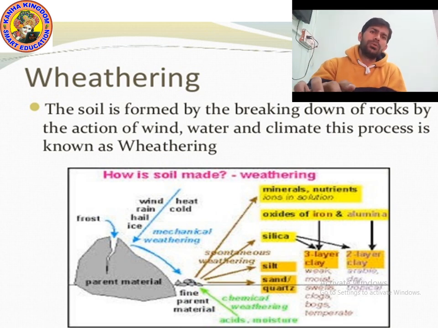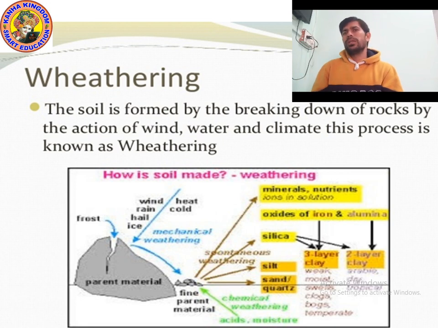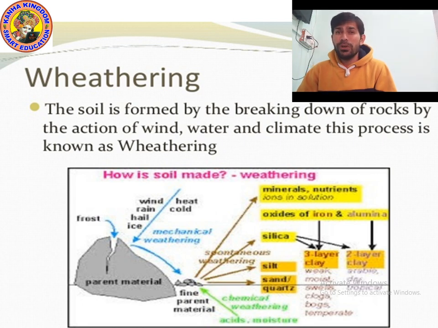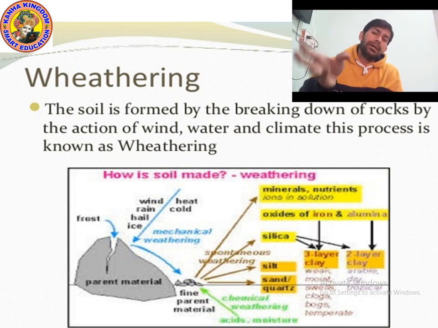Okay, I hope you understood about the horizon. And if we talk about the parts of soil, you know what soil is. The mixture of rock particles and humus is called soil. So soil contains many things. Soil is a mixture of many things, like sand, clay, humus, plant roots, and bacteria. All these things are present, and many metals are also present.